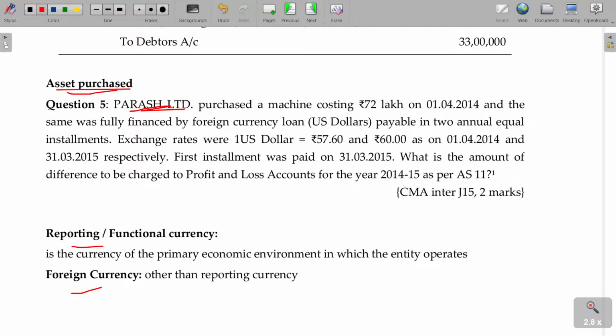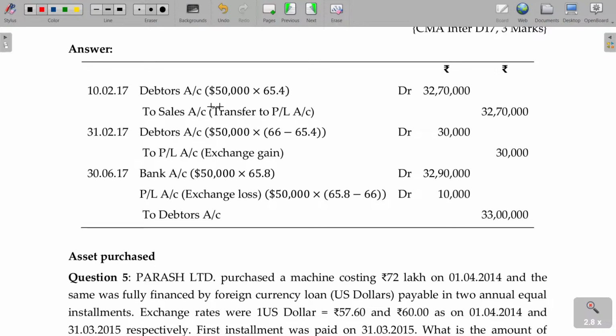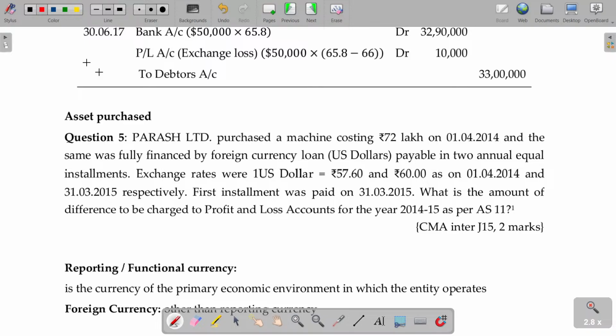Paras Limited purchased a machine costing 72 lakhs on this date. And the same was fully financed by foreign currency, payable in 2 annual equal installments, exchange rate being 57.6 and 60 as on 1/4/2014 and this date respectively. First installment was paid on 31/3/25. What is the amount of difference charged to the profit and loss account for the year 24/25?